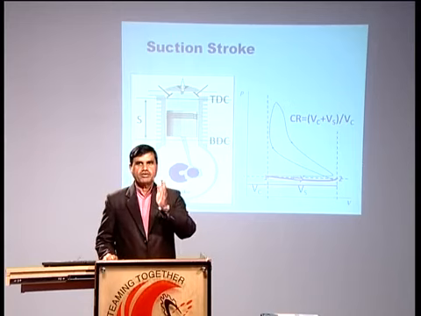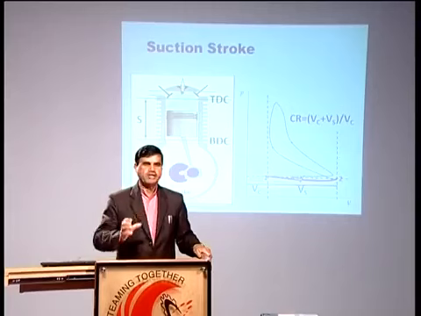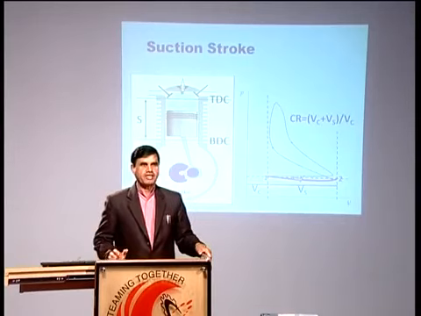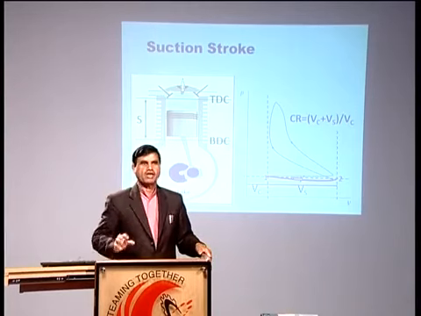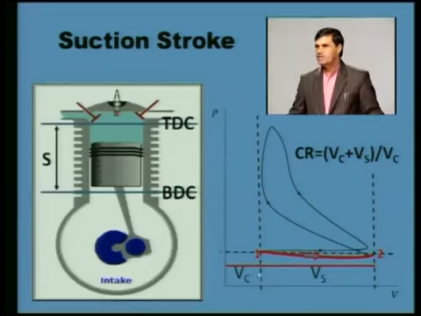At the same time we have an air filter, and if it is a petrol engine, we have a carburetor also. So many obstructions are there in the movement of the air, many bends are there, and the intake manifold has surface friction. That friction is not allowing air to move freely into the cylinder, and that's why when the suction stroke is taking place from 1 to 2, pressure inside the cylinder will become lower than atmospheric.